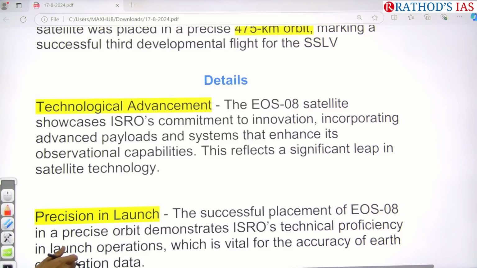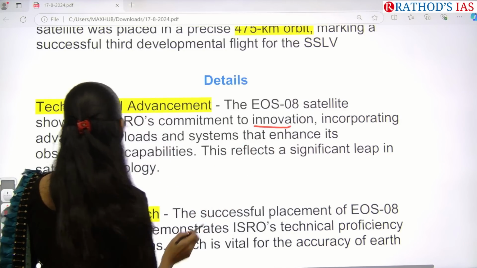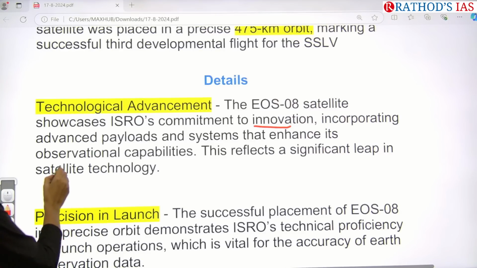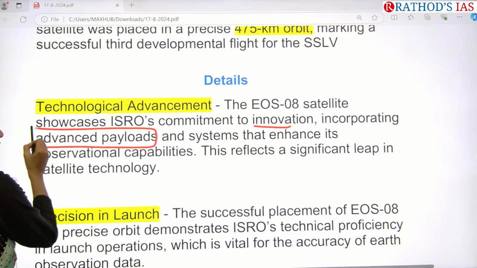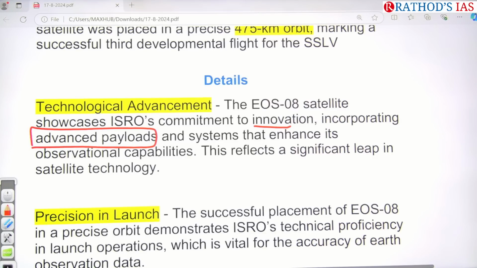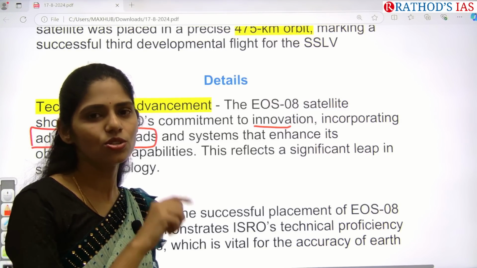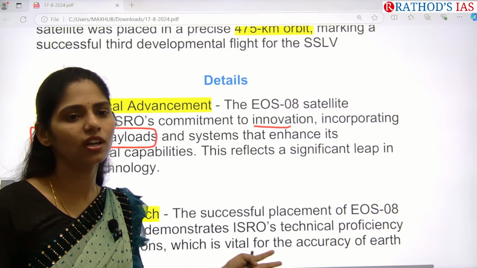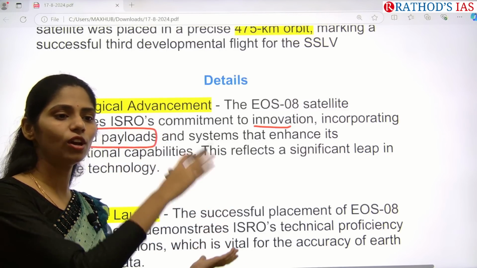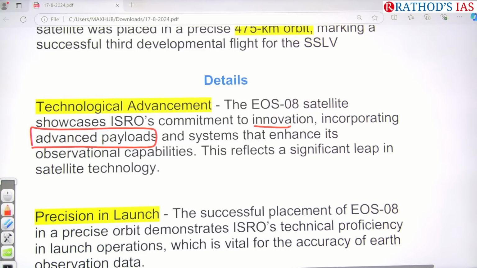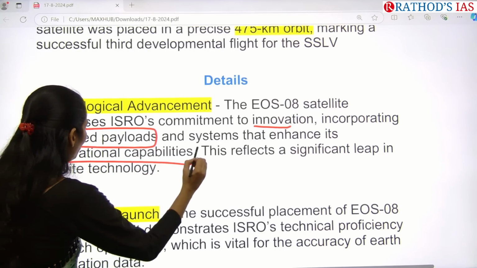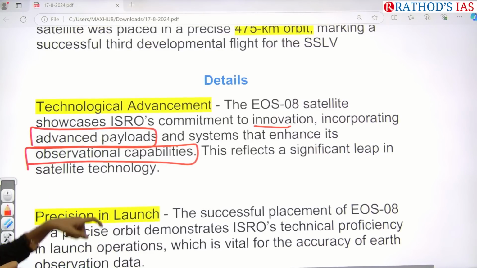So ISRO is committed towards innovation, and it is also incorporating advanced payloads. As I said, in this EOS-08, we have 3 advanced payloads, so that it has many more applications compared to earlier launched satellites. And it also has more observational capacities because of the enhanced advancements in our payloads.